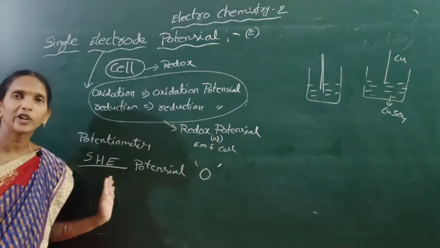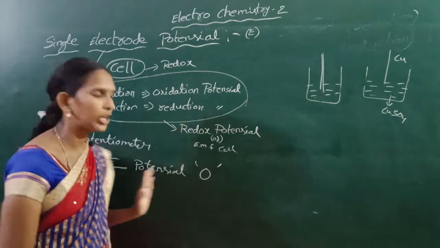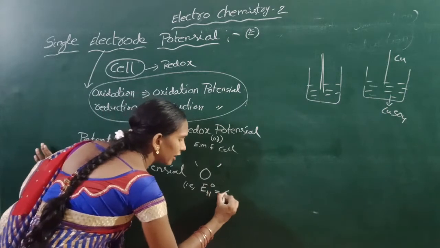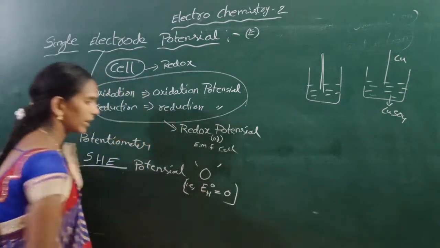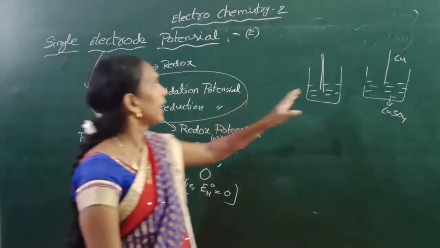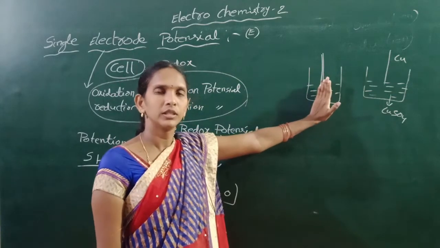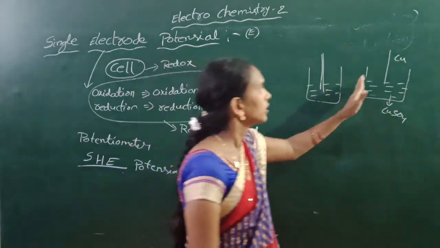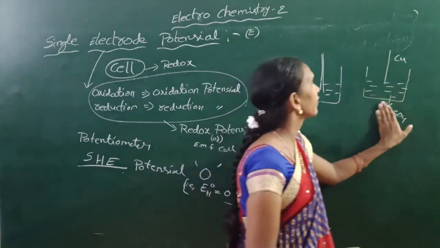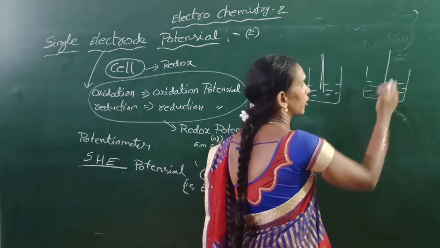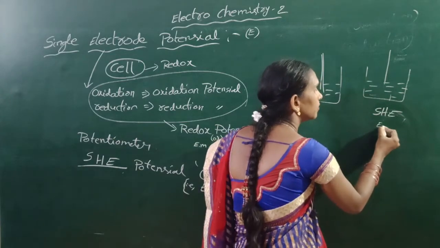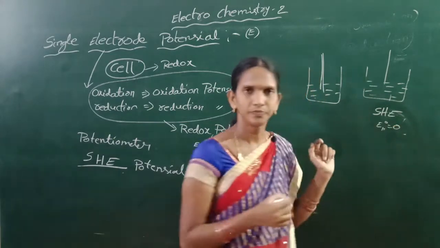That is, E H naught is equal to 0. We cannot determine the potential of a single electrode, so we take a reference electrode, the standard hydrogen electrode, whose potential is 0.